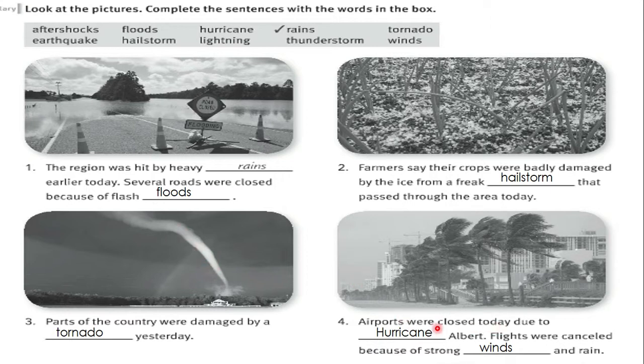Airports were closed today due to Hurricane Albert, okay? Hurricane Albert, there are lots of hurricanes. Flights were canceled because of strong winds and rain. So strong winds son vientos fuertes and strong rain es una lluvia muy fuerte, okay?